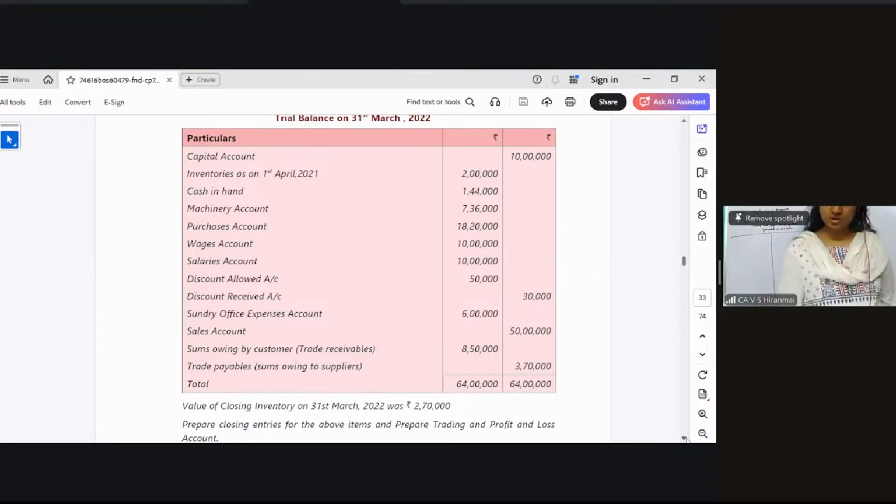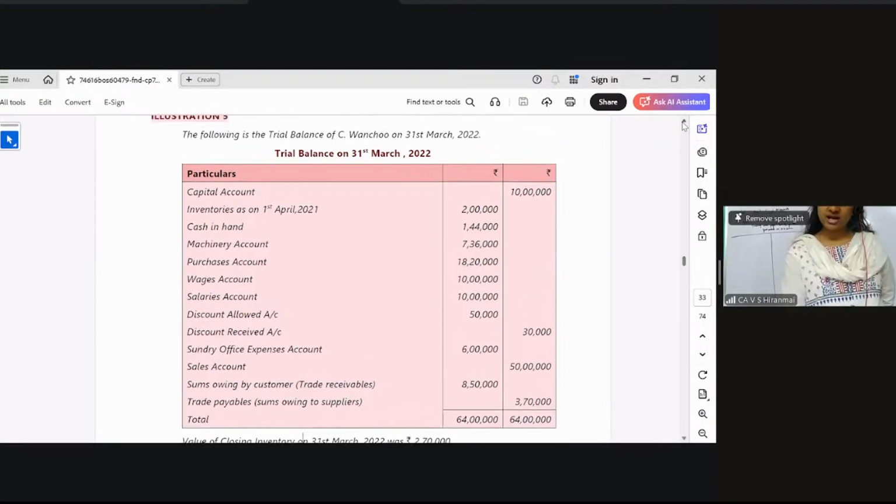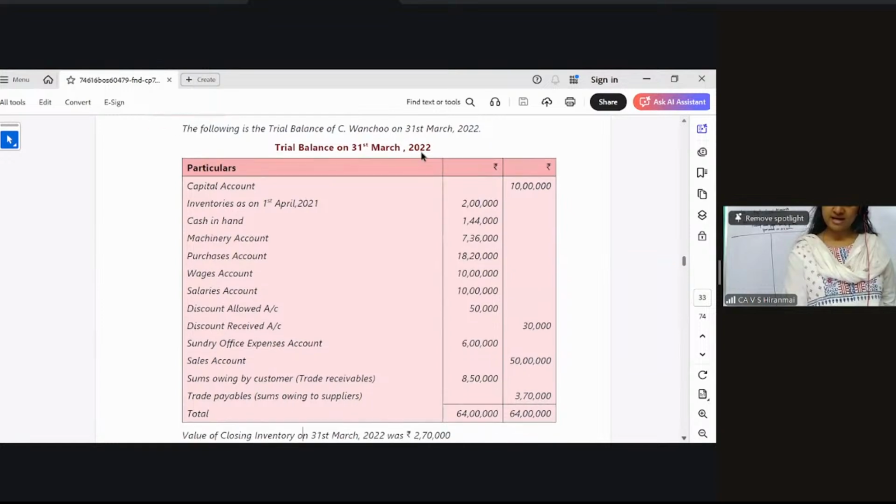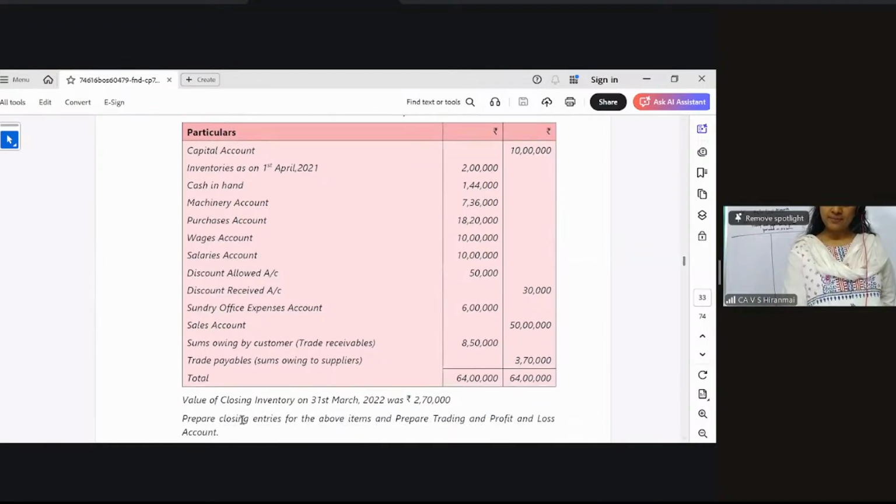Now, my dear students, when I'm going to read the trial balance, I want your full attention here. I want everybody of you to see here. The following is the trial balance of Vancho Limited on 31st of March. Trial balance is given to you. What are they asking you? Prepare the closing entries and just prepare trading and P&L account. That's all. Okay. They've given you the entire trial balance. If you want, you can do the balance sheet also. In this question you can do the balance sheet also. No problem. No hard and fast rule at all.